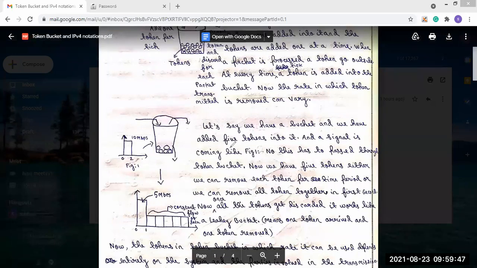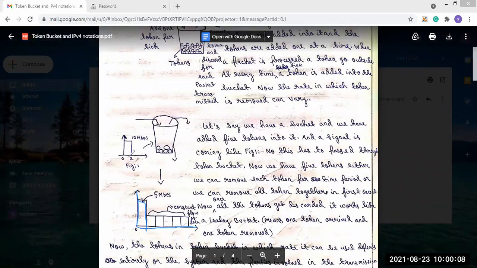So if all the tokens go outside in the first second, then it will work as the leaky bucket. That means in the output signal, it will look like this: in the first second, all 5 tokens are removed.